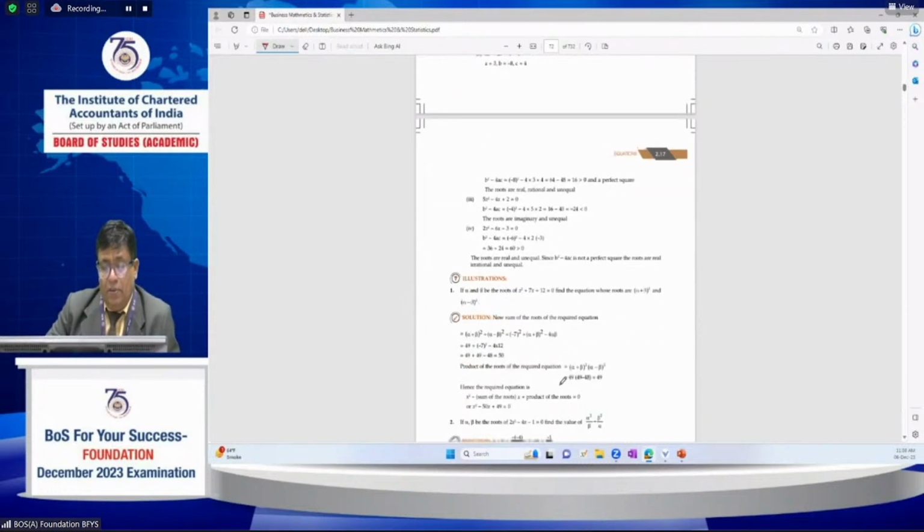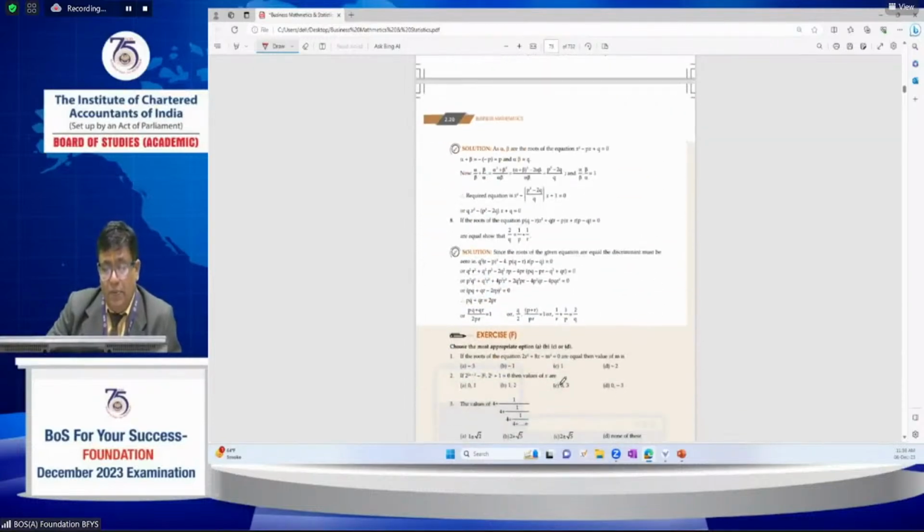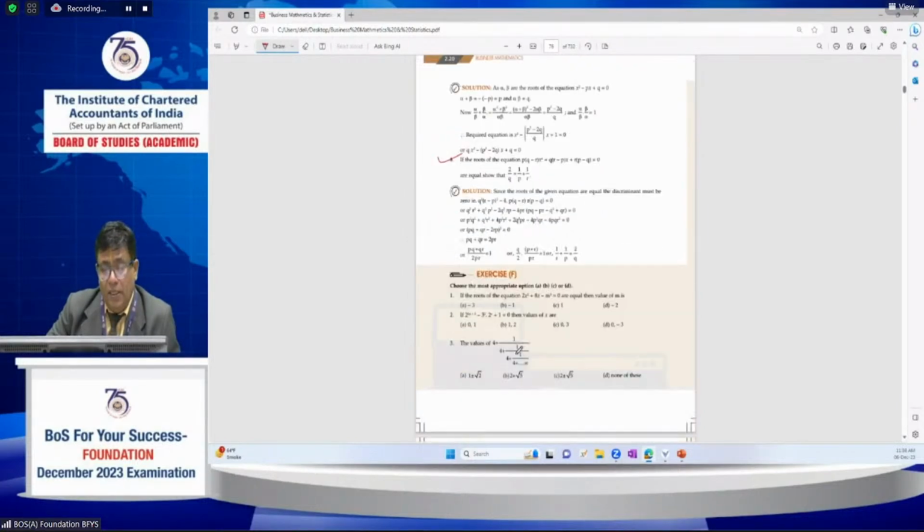Such conclusions are to be given from the examination point of view. This is also an important question. Please see thoroughly how we can solve such problems.